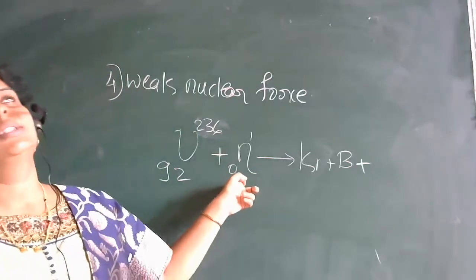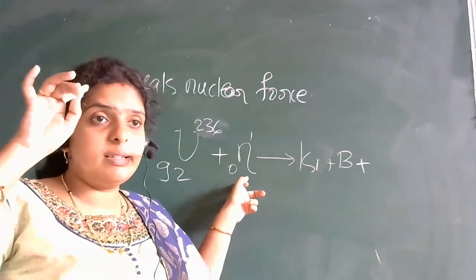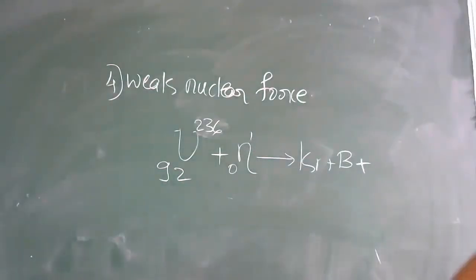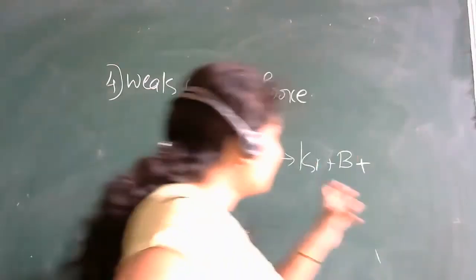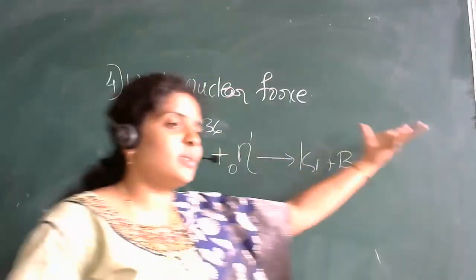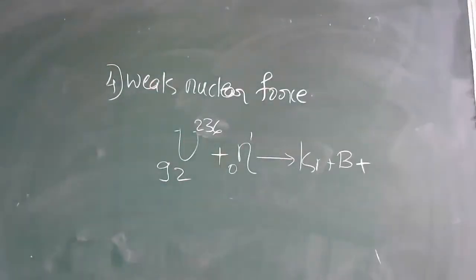In Kaiga you have the nuclear power station, which generates electricity. Whatever nuclear plants are there, they use this phenomenon. By this a large amount of energy is generated, and from that we form electricity. So that is nothing but the radioactivity phenomenon.